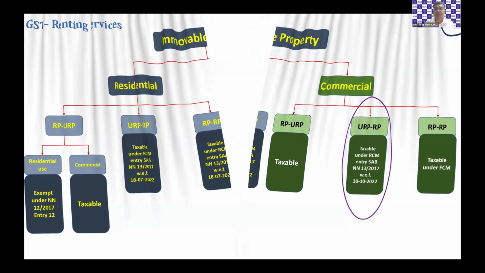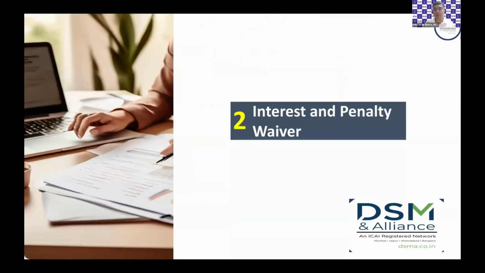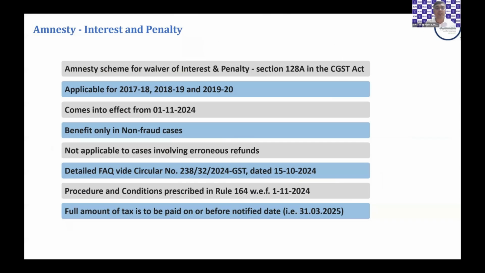We move to the next recommendation, the most sought after, anticipated and welcome step, that is the amnesty scheme, as we all popularly know. This scheme was proposed in the 53rd Council meeting. After the recommendation of the 53rd Council meeting, Finance Act 2024 number 2 introduced this by way of section 128A